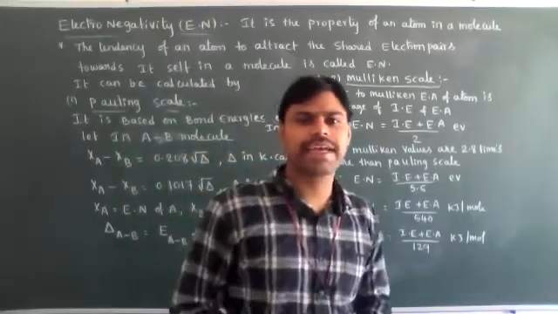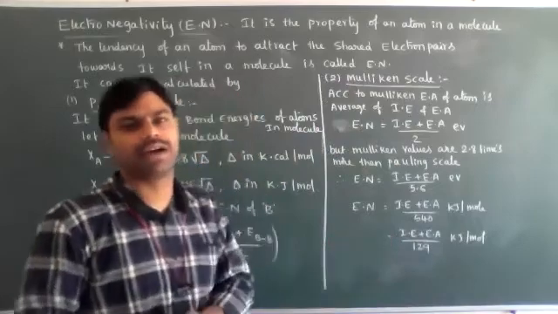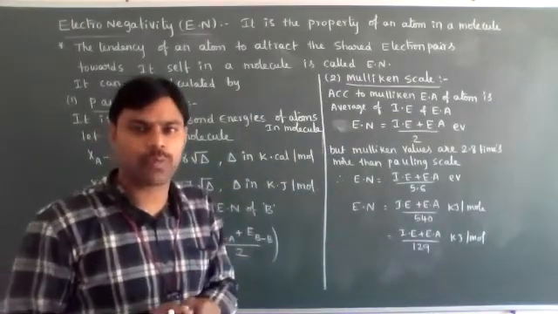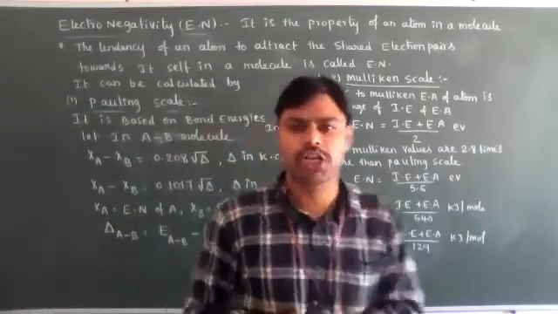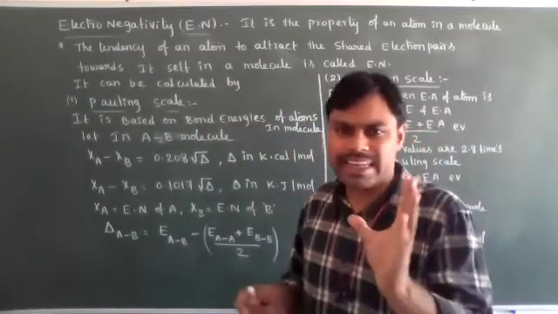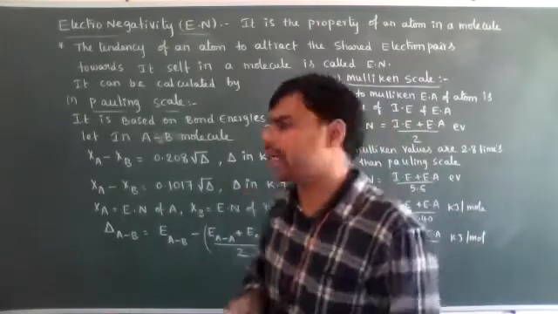What is electronegativity? Electronegativity is a relative property. Okay, it is a relative property of an atom in a molecule. For example, a very simple example. How can we understand electronegativity?